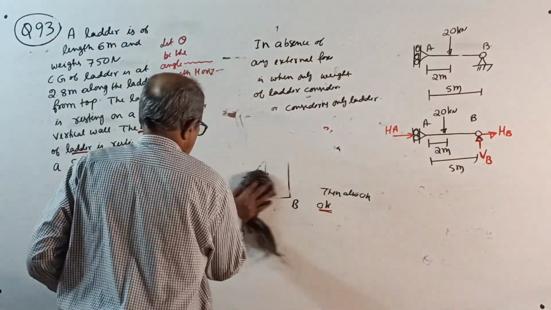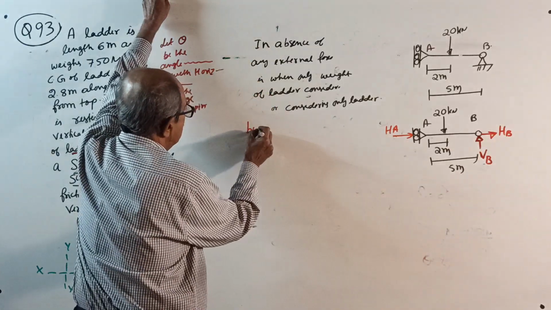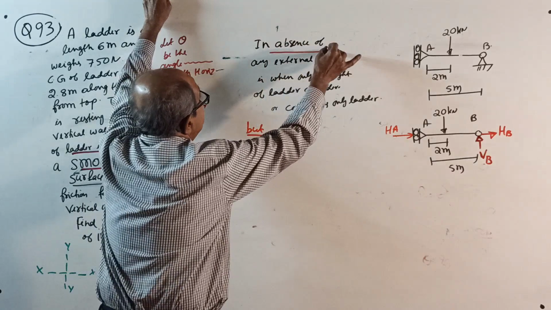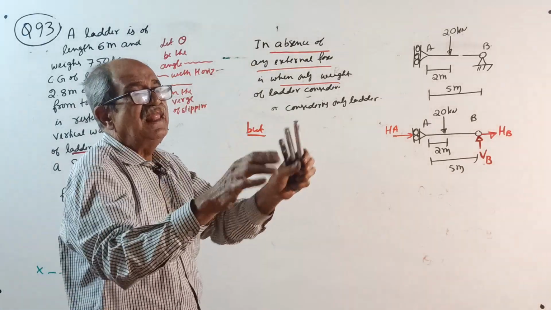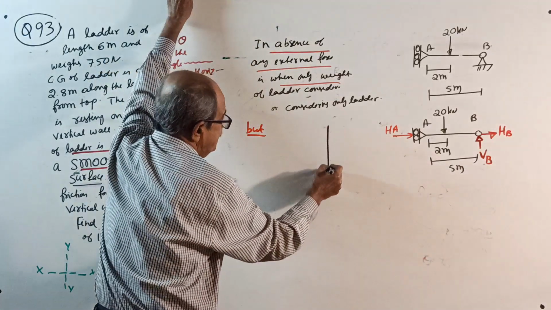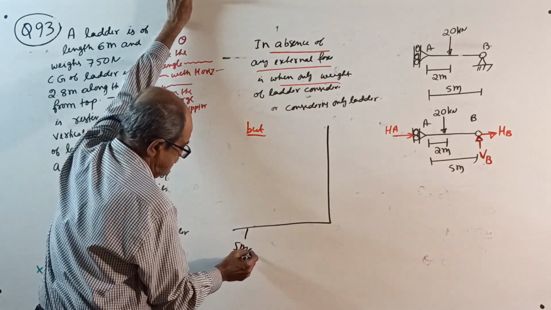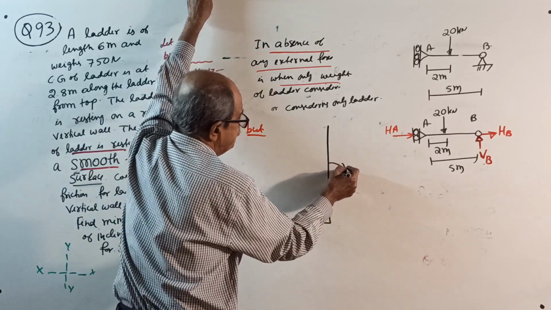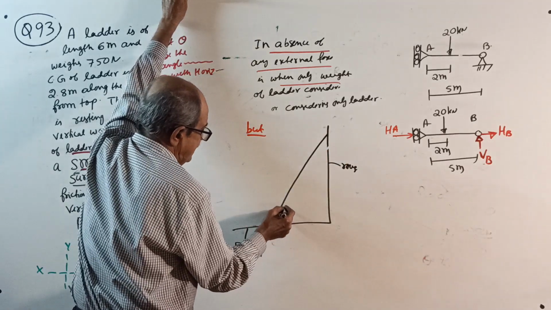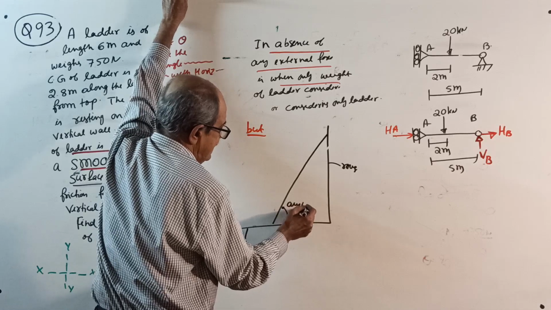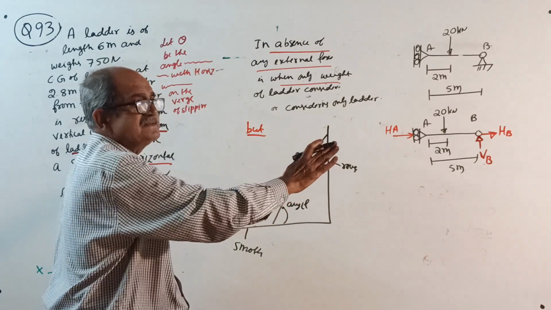Stop the question, that's all. But I told in the absence of any external force, if you place a ladder, see here, if this is smooth whereas this is rough, the moment you place the ladder at any angle other than 90, the moment the ladder is inclined, it will simply slip.